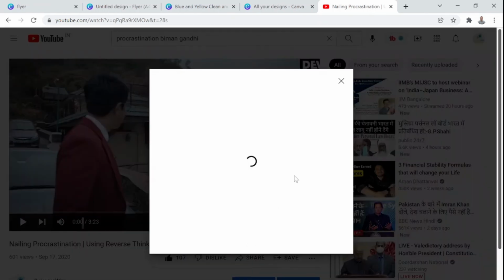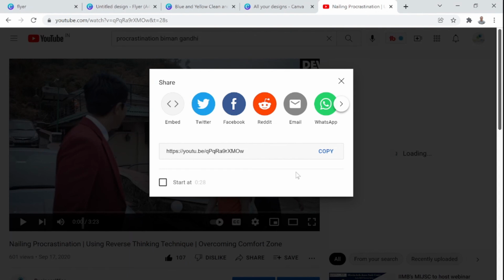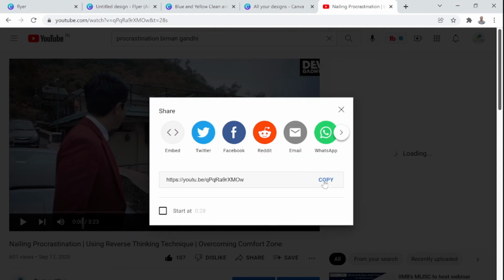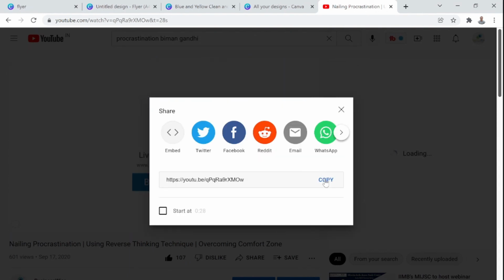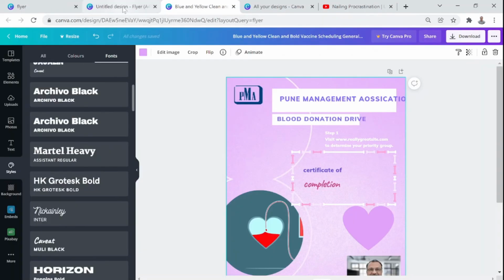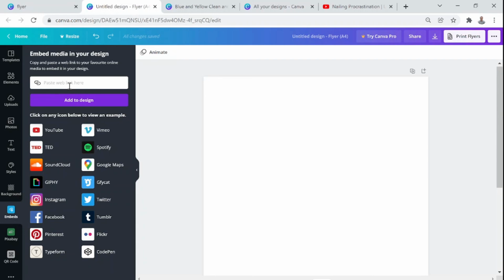I will get the link here. I don't know why it is running so slow. So you see the copy option, it's a link that you can copy. Just say copy, so it gets into your clipboard. I come back to my original design here and I click that link.